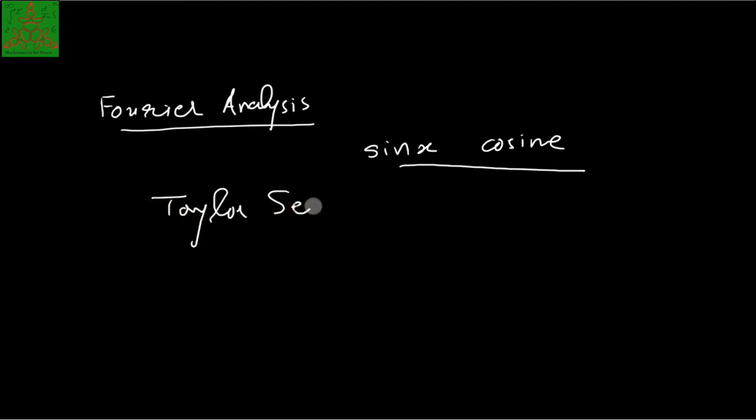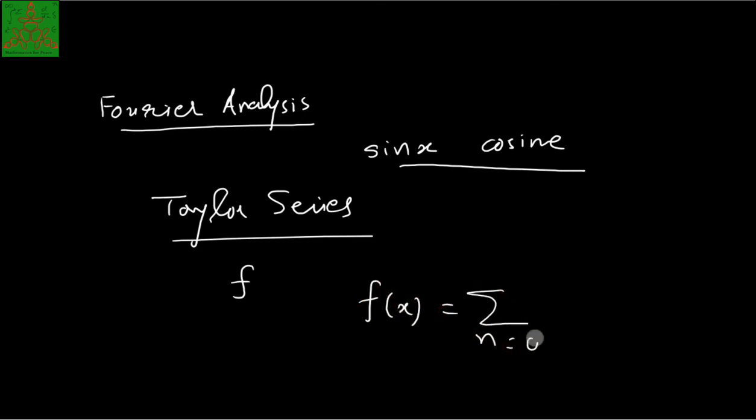If you want to calculate the Taylor series, the function you require is an n times continuously differentiable function, and then you can write your series as f of x is equal to the summation, n running from 0 to infinity, of the nth derivative of f at the point x0 upon n factorial, into (x minus x0) raised to n. So this is the approximation of the function. But when you want to calculate the Fourier series of a function, it is not required that the function be n times continuously differentiable.